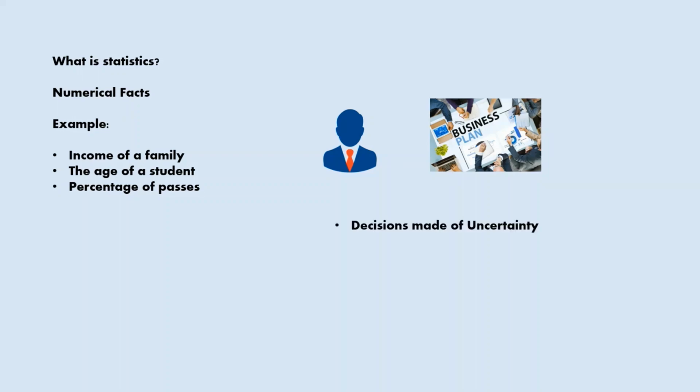Many times the situations that we face, the problems we face in the real world, have no definite solution. So the statistical method helps us to make scientific and intelligent decisions in such situations.